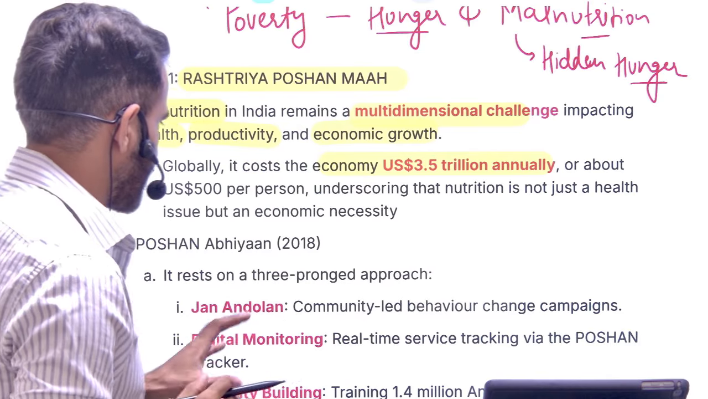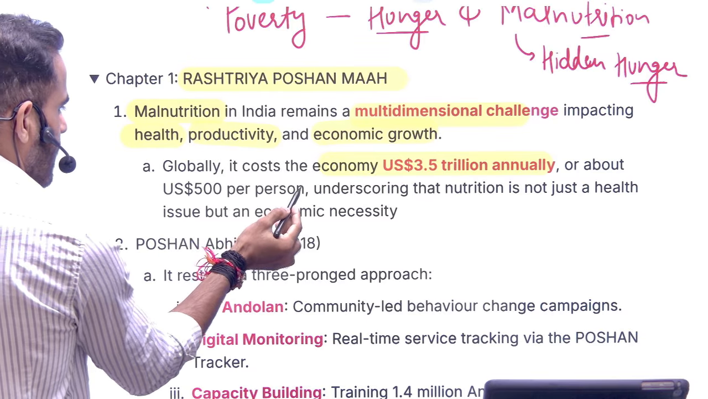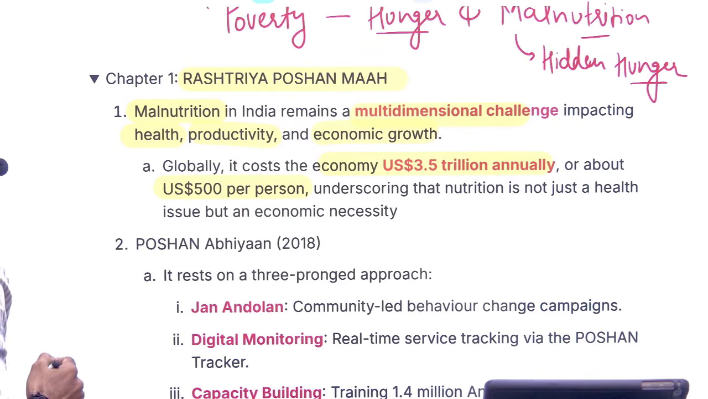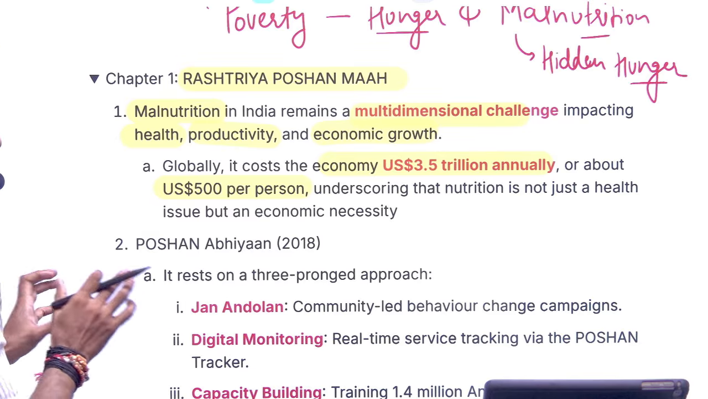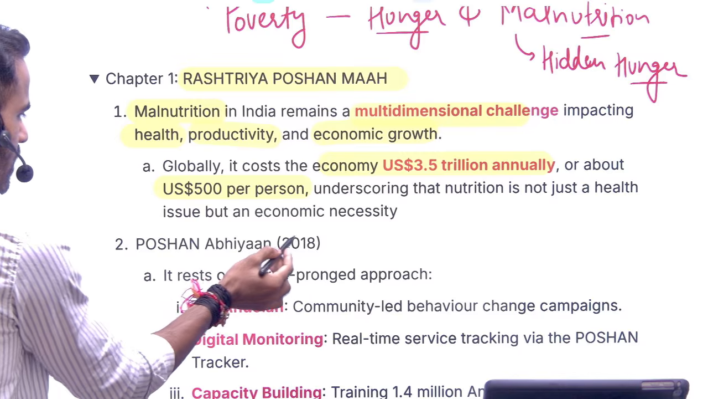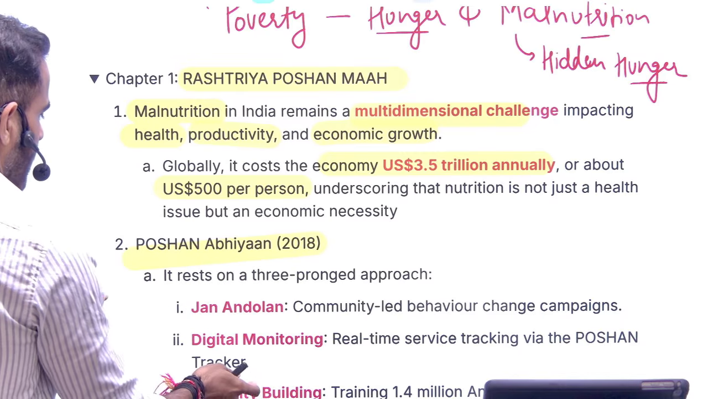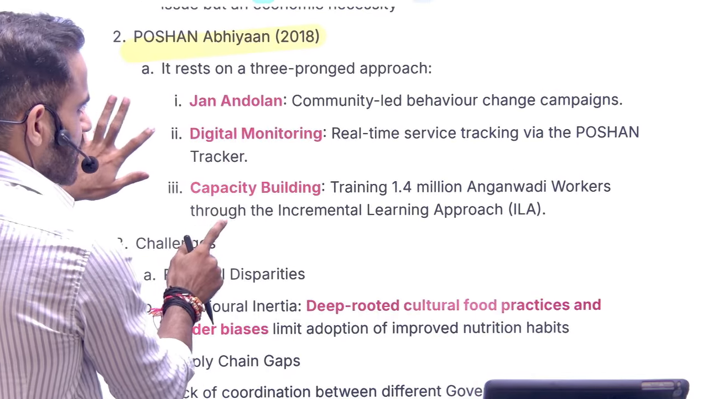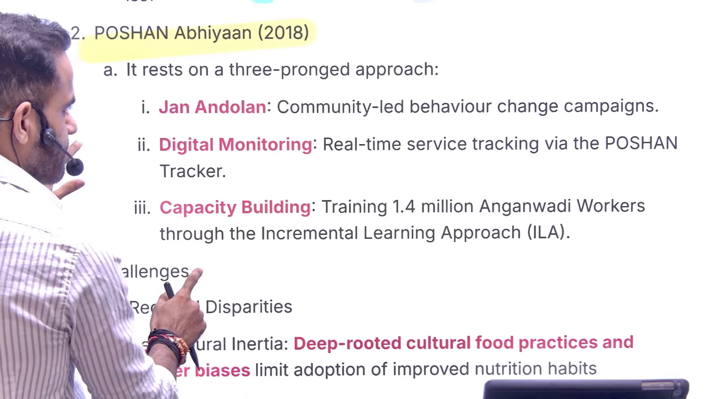That is the basic aspect. So per person, every year there is a loss of roughly $500. This is about the global scenario. Now coming to the Poshan Abhiyan of the Government of India. It basically focuses on three things. What are those three things?